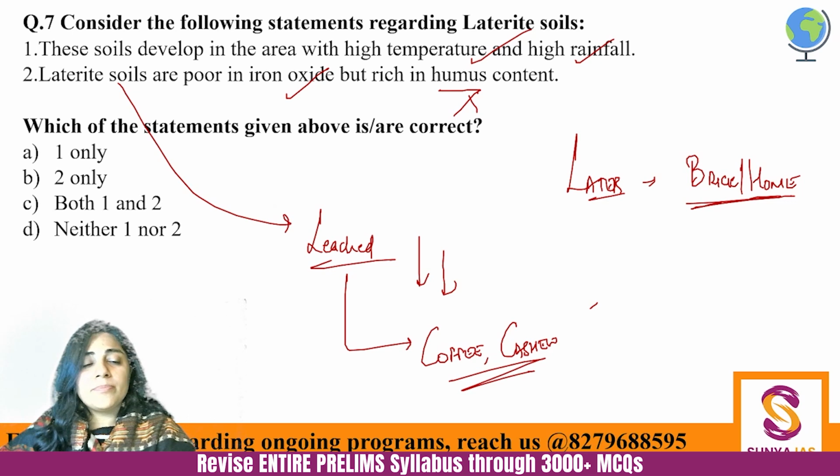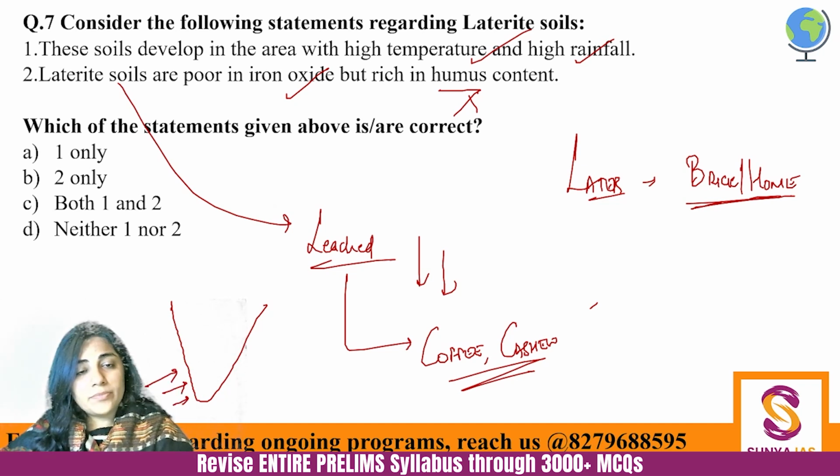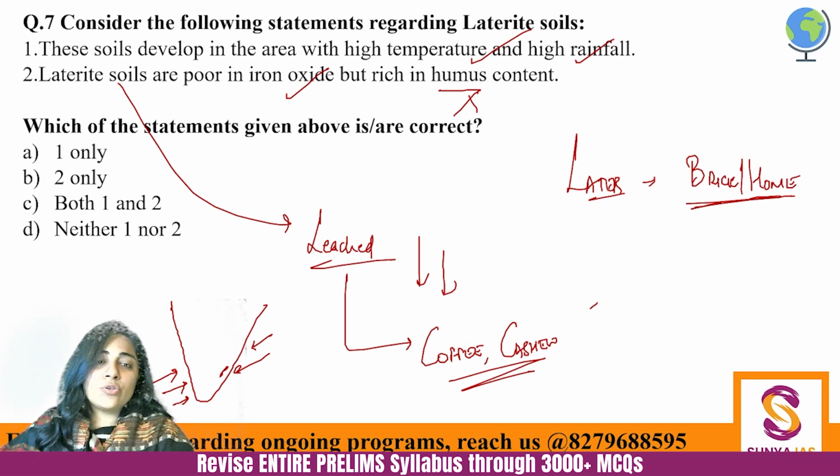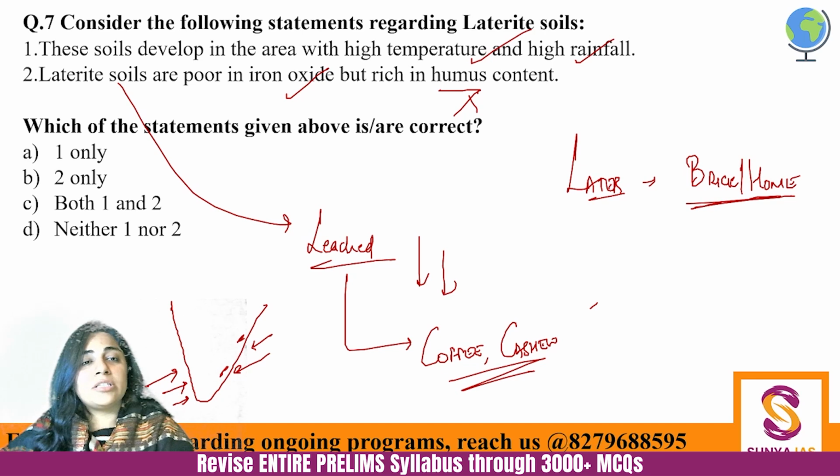Now where would this be found? Just think about high temperature and high rainfall. You would be able to think about the Kerala coast, the Malabar coast as we call it. And that is the region where laterite soil is found. It is also found in Tamil Nadu, wherein during the northeastern monsoon, the rains come. It's also found in Andhra Pradesh, and some parts of Orissa. And that's why we have a lot of coffee and cashew cultivation here. So second one is incorrect, first is correct. Answer would be A, one only.